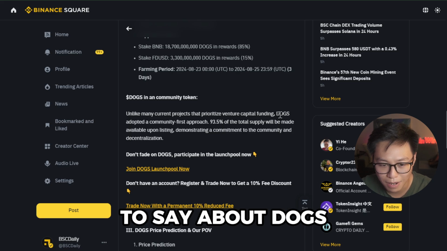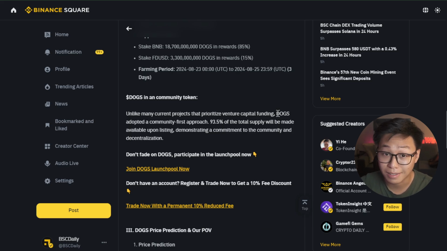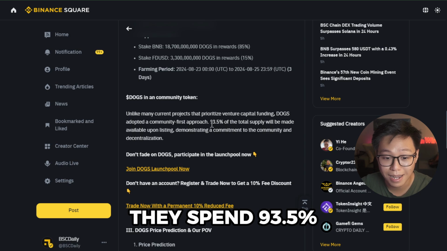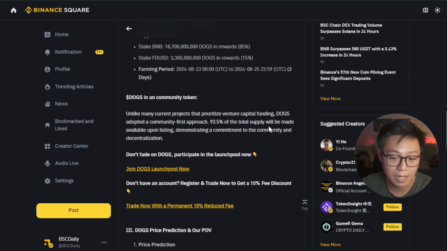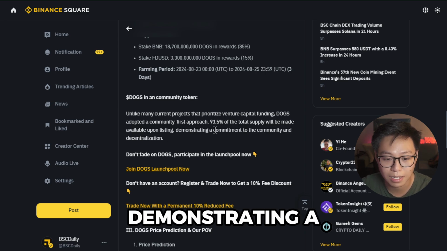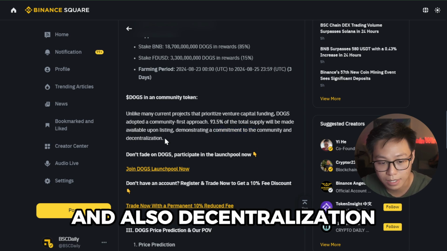There is not a lot to say about Dogs besides the fact that it's very heavily community oriented. They allocated 93.5% of the total supply to the community, right? And so Dogs is a great project, demonstrating a commitment to the community and also to decentralization.